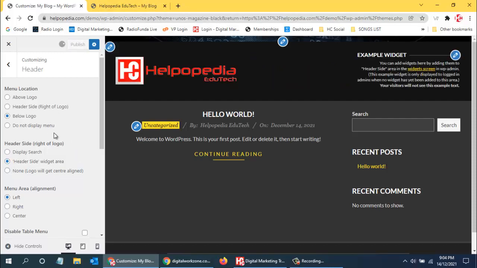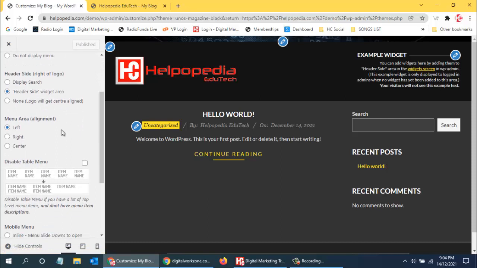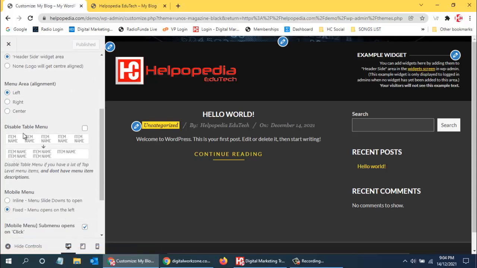So menu alignment, I can have it left, right, or center. So I can use center or left. So I think center would be a better option, or left can be a better option, so we can use that. So this is how it comes up. Disable the tablet menu. So I mean, this is the drop down menu. If you want to disable, you can disable.